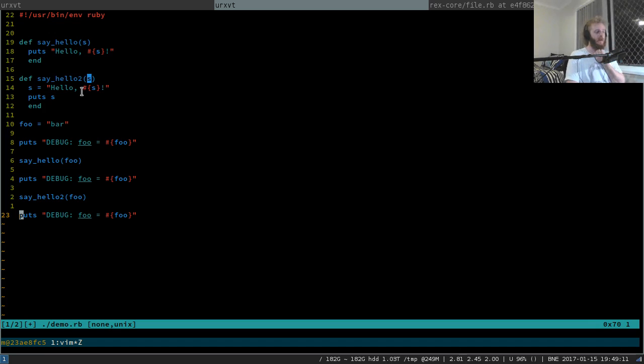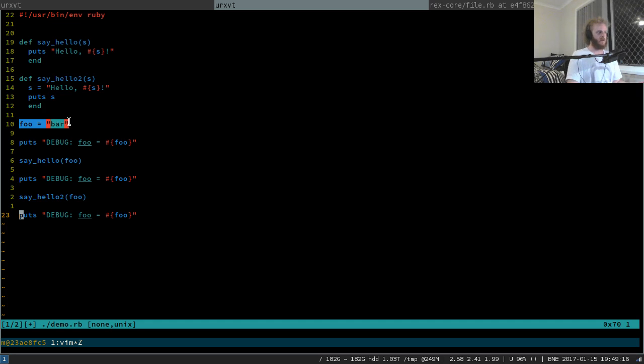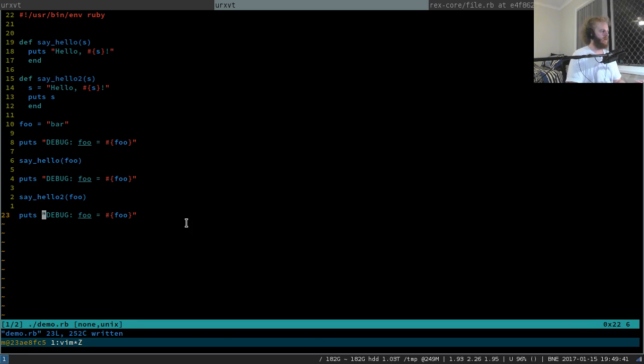Do we expect that by changing the value of S within this function, it'll actually change the parent's scope's worth of foo? Maybe, maybe not. It depends on your view of the world as to whether this assignment here really should change that there. Actually, because it's an assignment, it might actually mess us up as well. Let's see how we go. Let's see what output this gives us and see if foo changes during the execution of these statements.